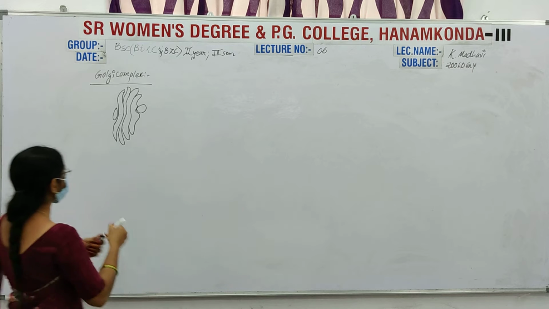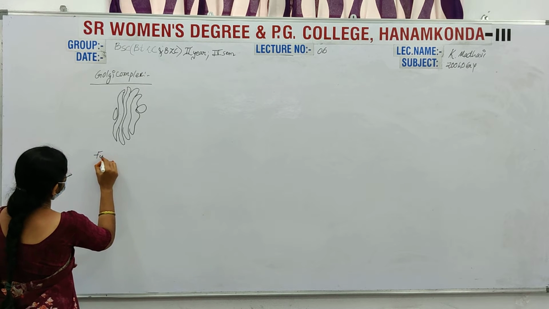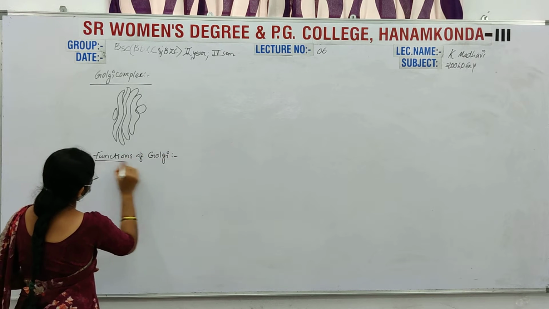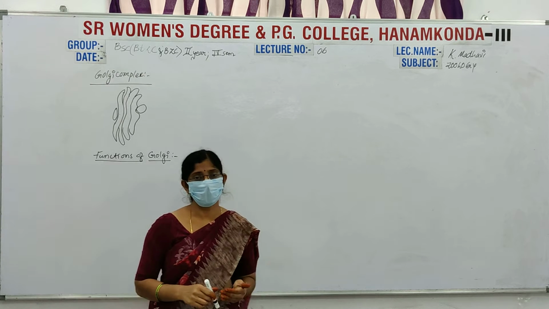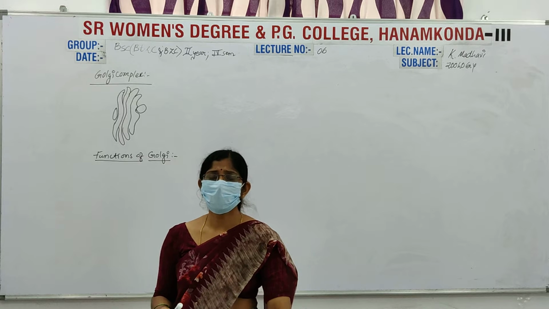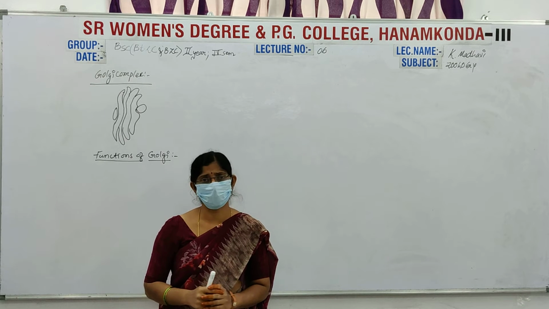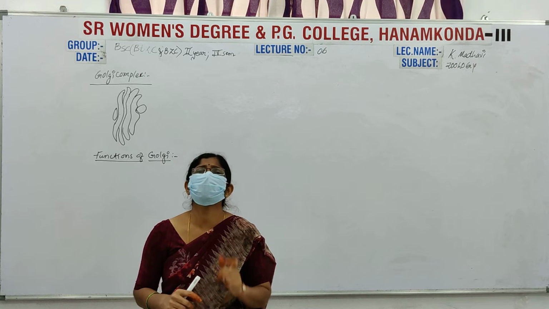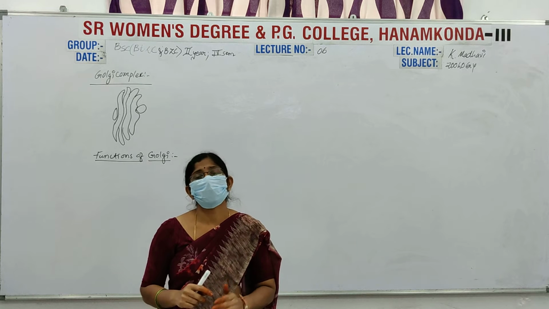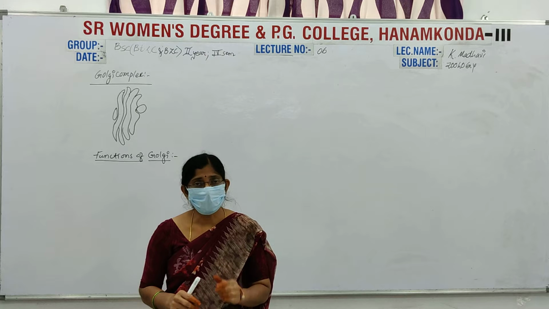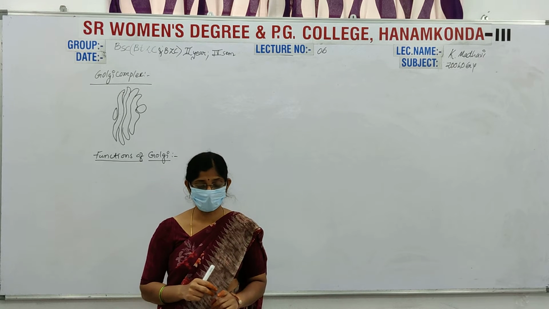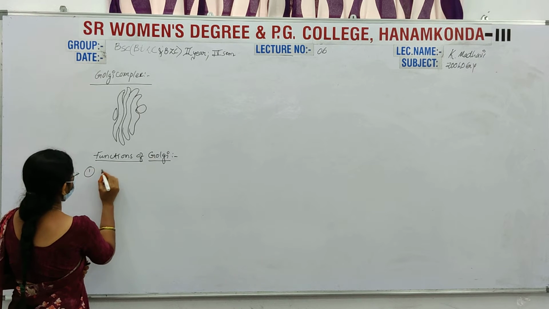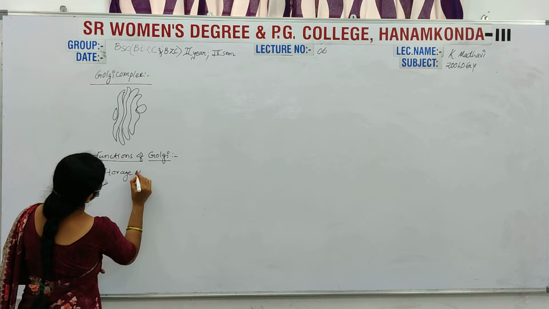Today we will discuss the functions of Golgi. Here the first function is storage and secretory function. If the Golgi is functioning, then only the nucleus performs its function very actively. The Golgi complex is completely necessary for the nucleus.